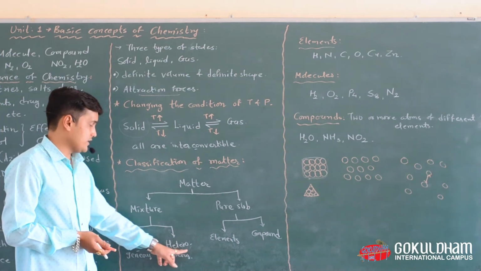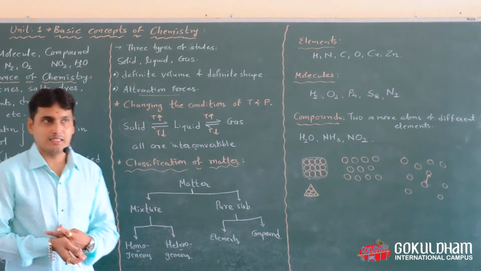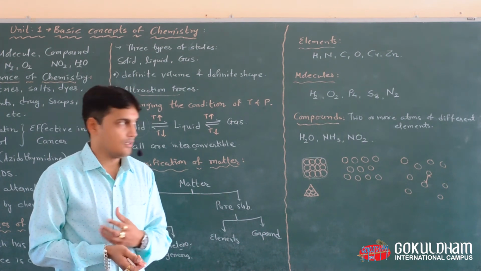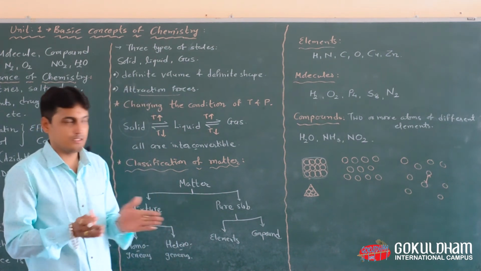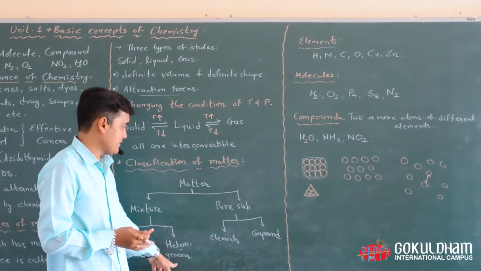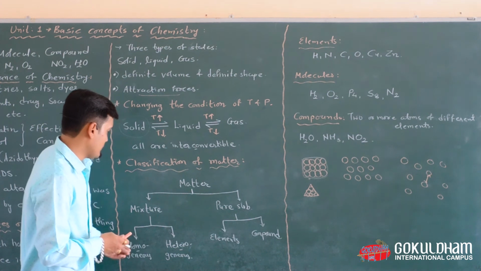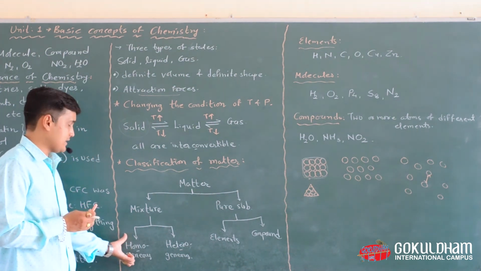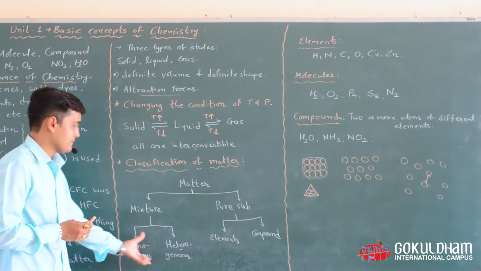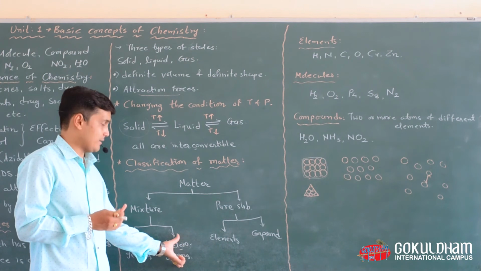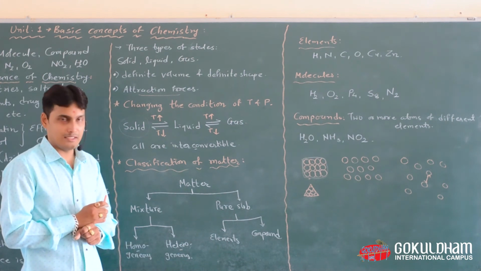In heterogeneous mixture, you can take the example of metal plus sugar particles. Means you can distinguish these two particles by a physically separated borderline. So in short, a homogeneous mixture cannot be separated by a physical method, and in a heterogeneous mixture the components can be separated by a physical method. Okay.